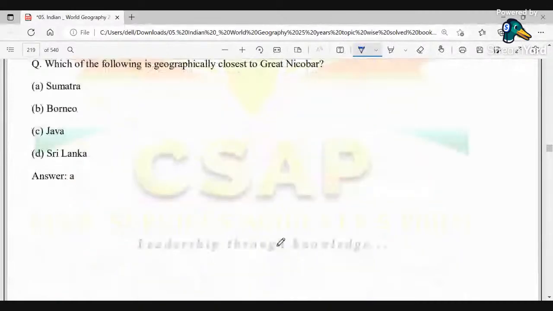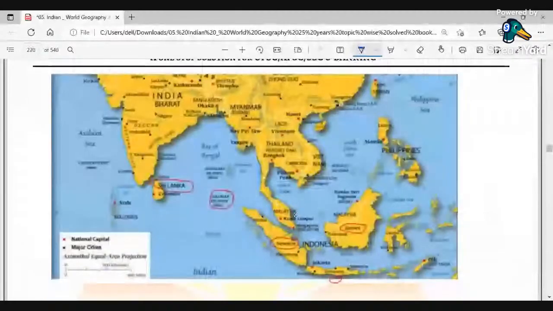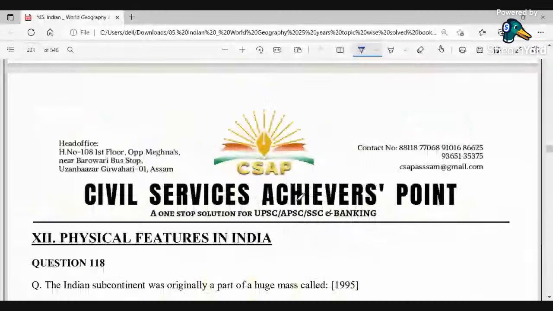You could see the Sumatra Islands over here. This is directly the Andaman and Nicobar. Sumatra is this island, so it's closer towards Andaman and Nicobar. These are some of the questions that come based on the maps.